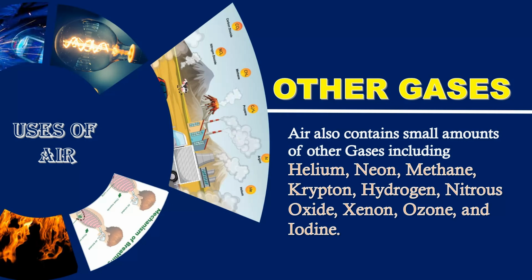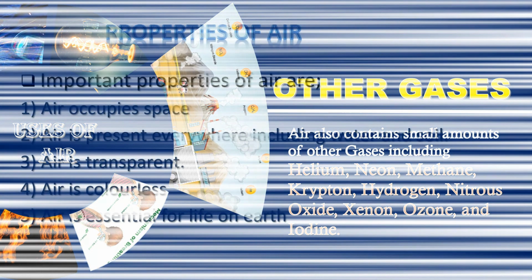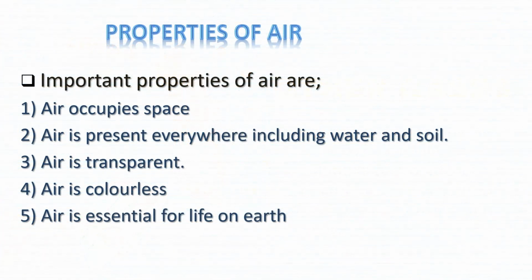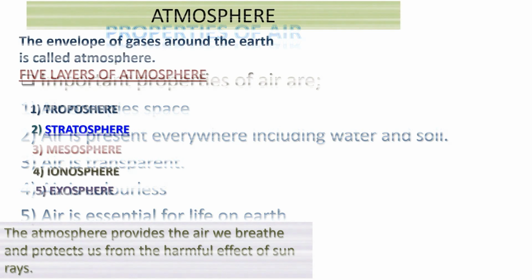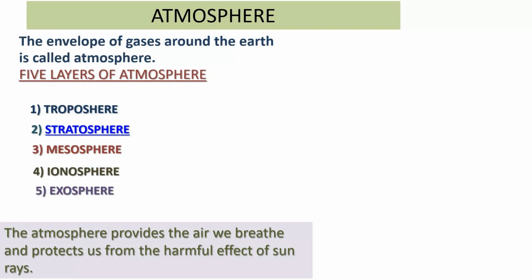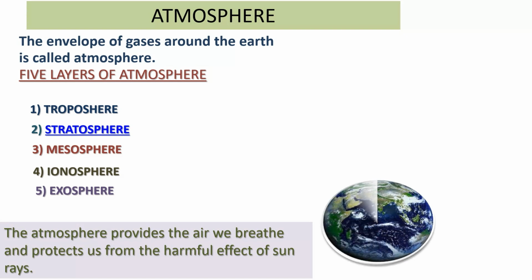Properties of air. Air occupies space. Air is present everywhere, including water and soil. Air is transparent, colorless, and odorless. Air is essential for life on Earth. Move on. Atmosphere. Sometimes the word atmosphere is used instead of the word air. The atmosphere is the layer of air that surrounds the Earth. It protects life on Earth. No other planet has this.